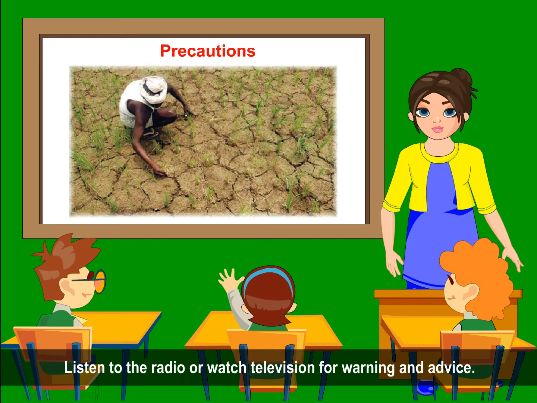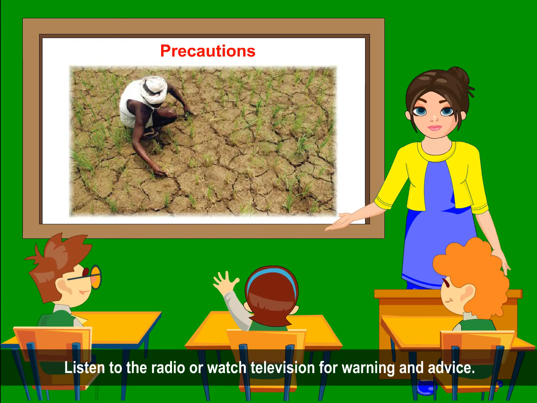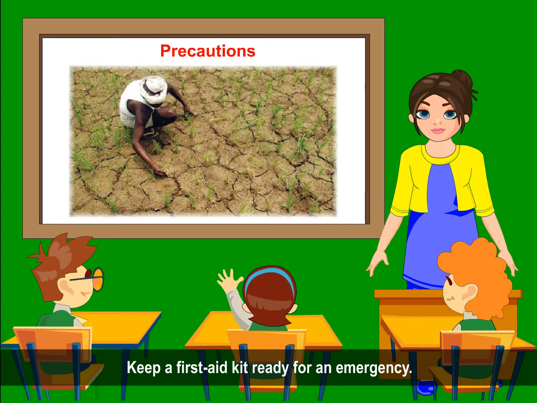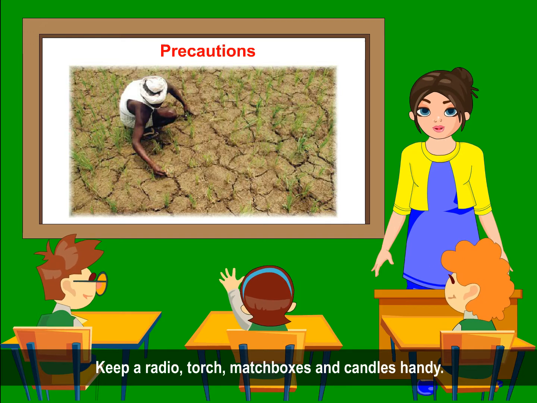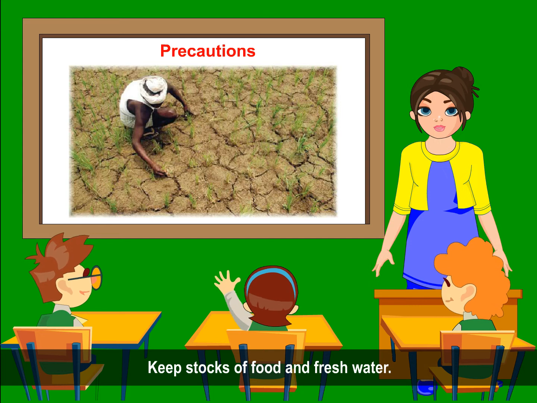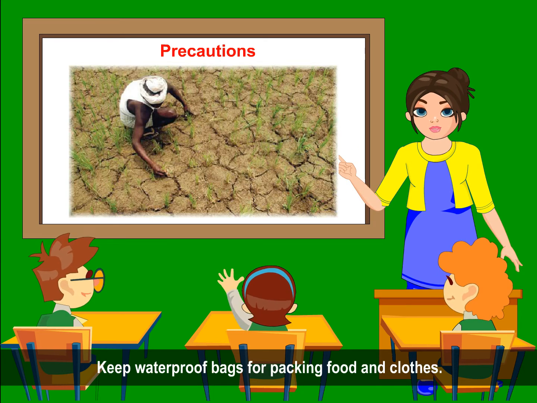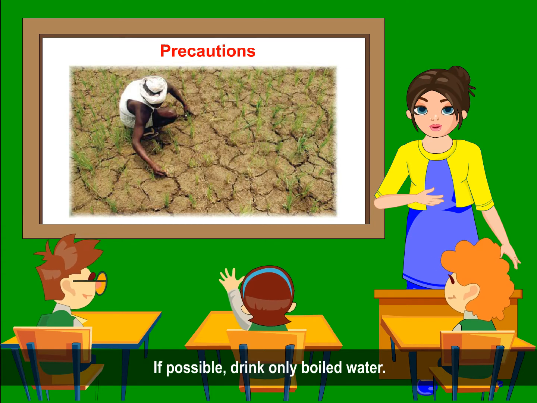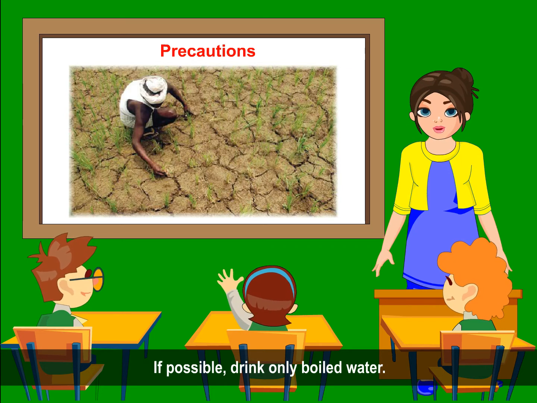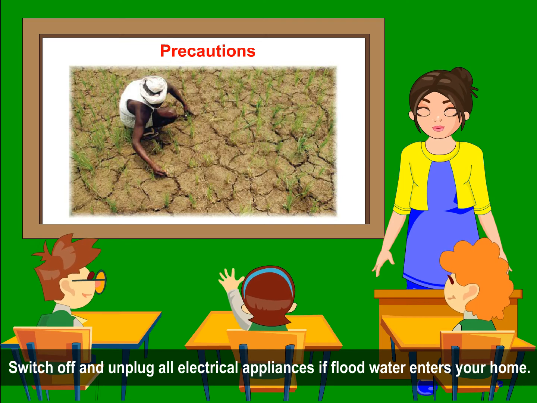Precautions. Listen to the radio or watch television for warning and advice. Keep a first aid kit ready for an emergency. Keep a radio, torch, matchboxes and candles handy. Keep stocks of food and fresh water. Keep waterproof bags for packing food and clothes. If possible, drink only boiled water. Switch off and unplug all electric appliances if flood water enters your home.